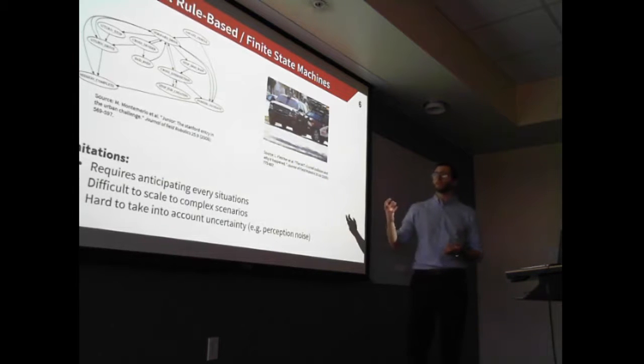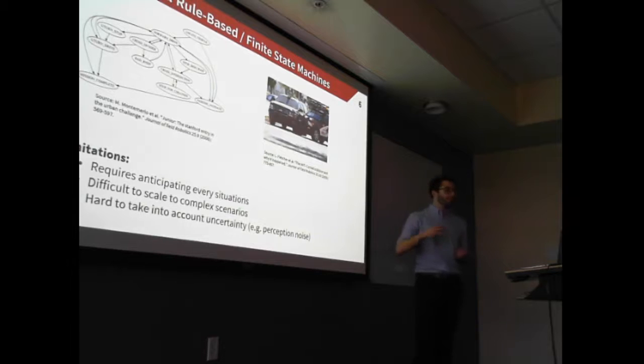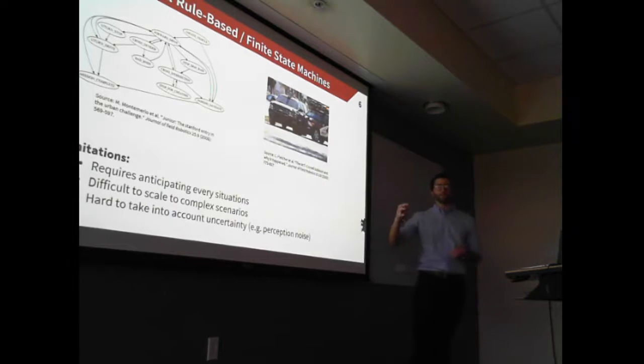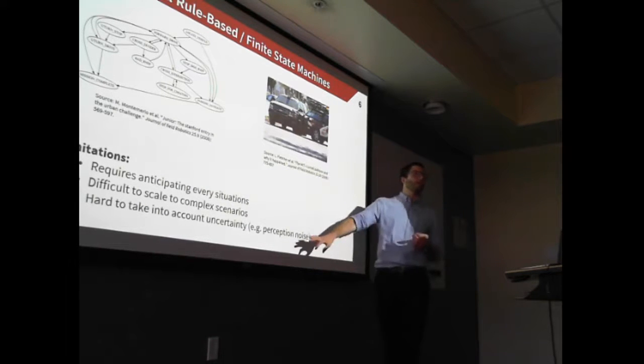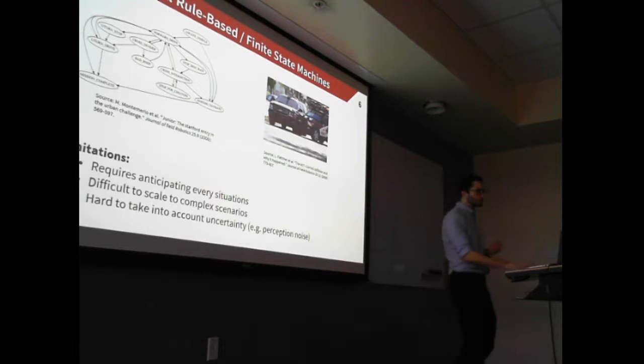To give you an idea of what a rule-based system might be, we could say: if there is a pedestrian, I must stop, but only if it's crossing and only if it's on my lane. So we would have to add as many rules to handle everything that could potentially happen. And it makes the system very difficult to scale to complex scenarios. And moreover, it's very hard to take into account things like sensor uncertainty within those rule-based methods.